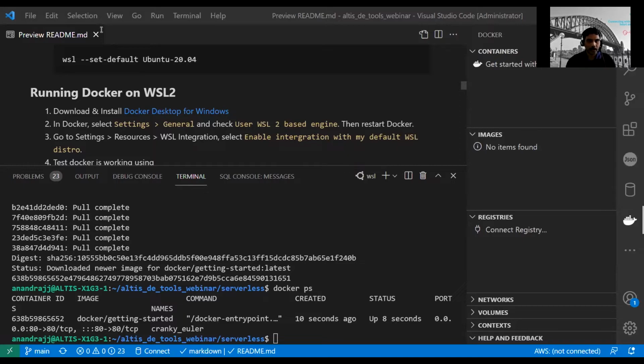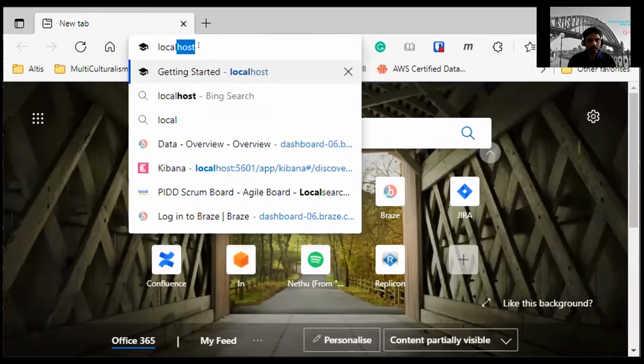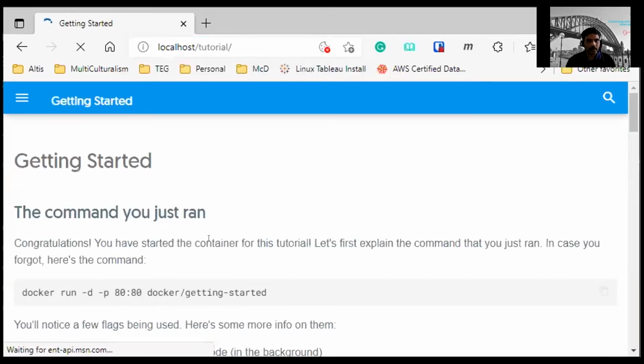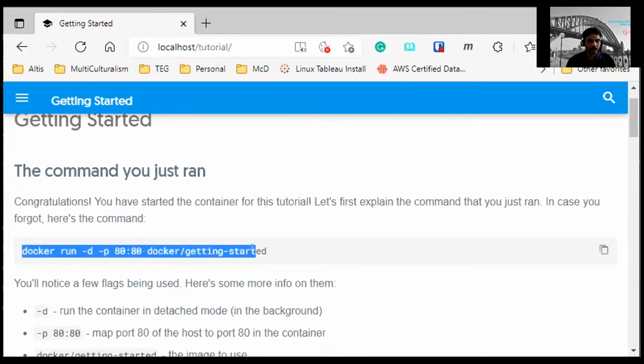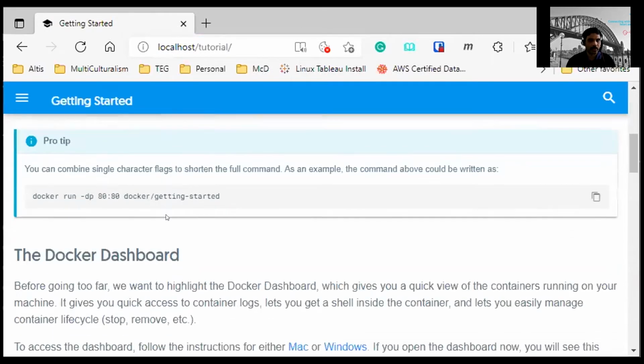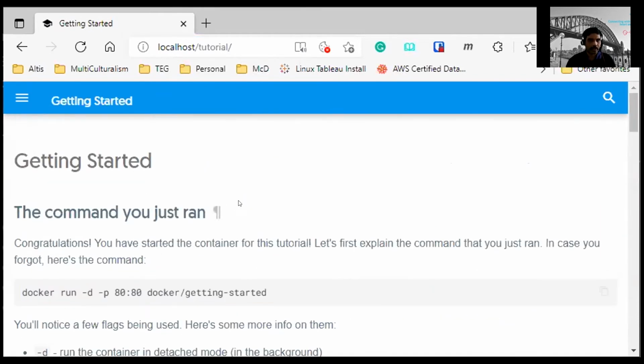I am sharing my browser now. You can see that this is the Docker app that is exposed by the local Docker that we have run now. This is the command we ran, and this is the app that has been started by Docker. That's good. So Docker is working.